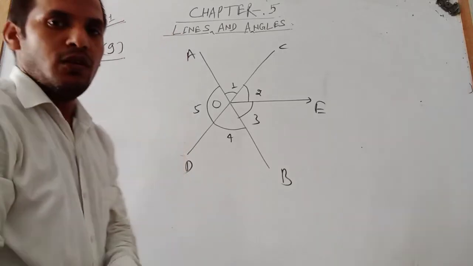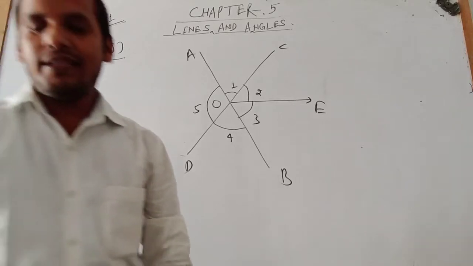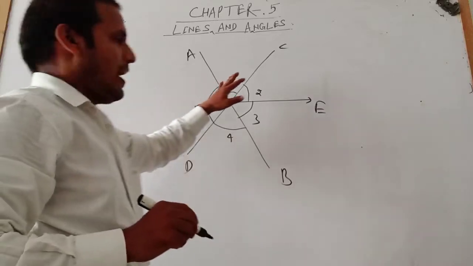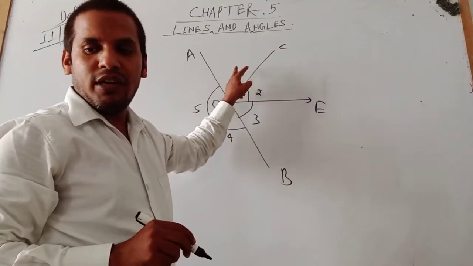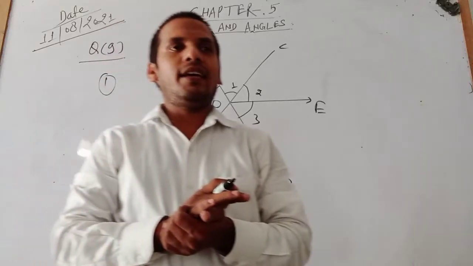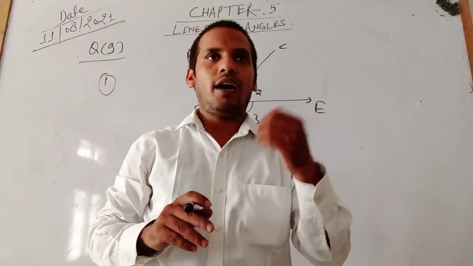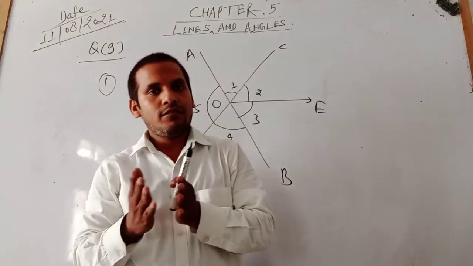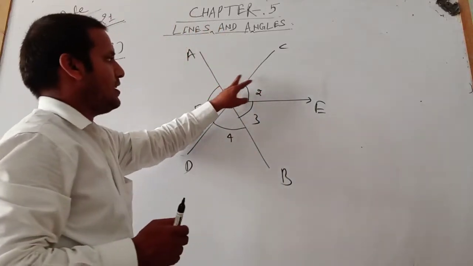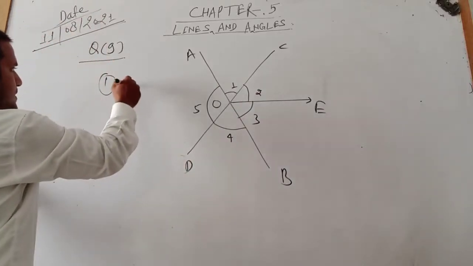The first question says: is angle 1 the adjacent angle of angle 2? We know adjacent angles are either on the left side or the right side of that angle, and neither of the given angles. Angle 2 is next to angle 1, so is angle 1 an adjacent angle of angle 2? Yes.